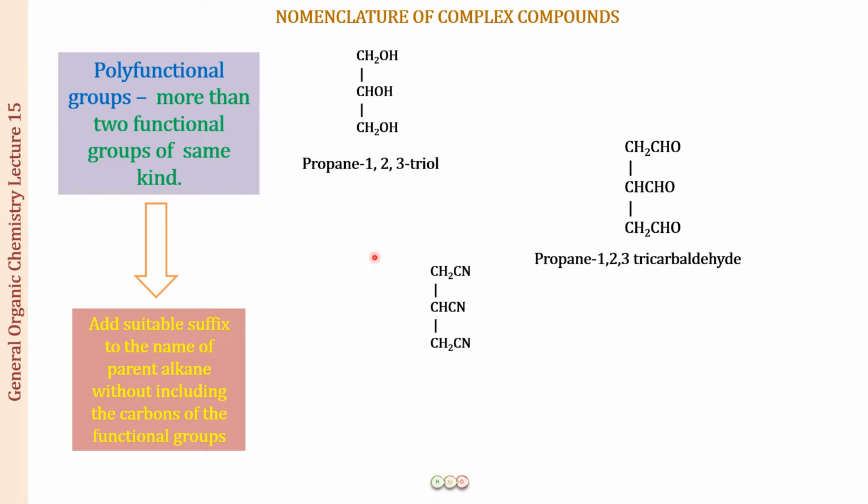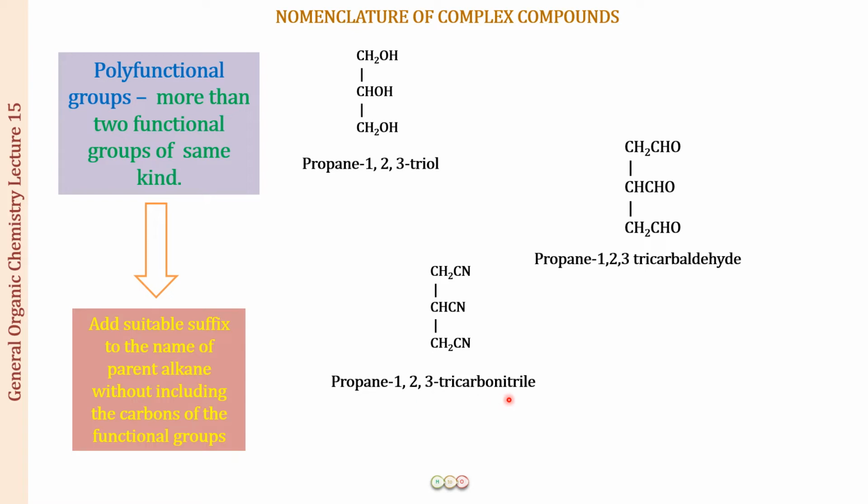So the example is CH2CN, CHCN, CH2CN. So again, the functional group has a carbon in it, right? The normal suffix that we use for the CN group is nitrile, but because now we are not going to include this in the main chain, there has to be a special suffix. The special suffix for the CN group is going to be carbonitrile. So this compound is going to become propane-1,2,3-tricarbonitrile.